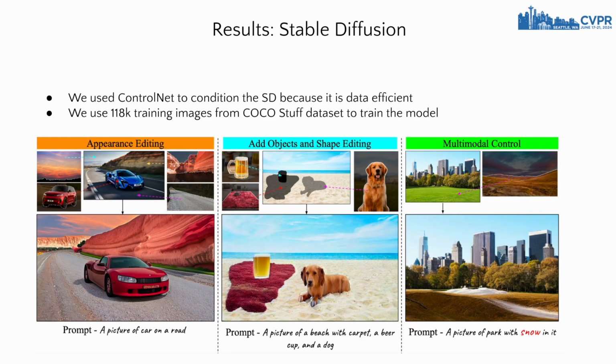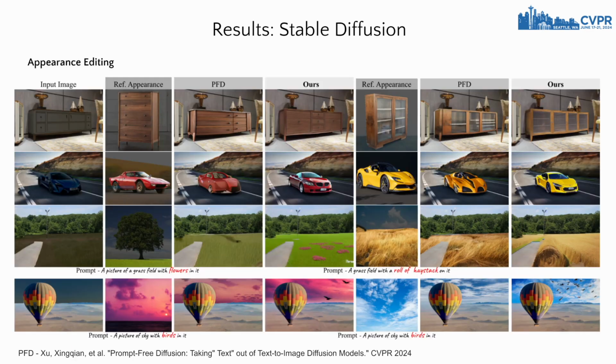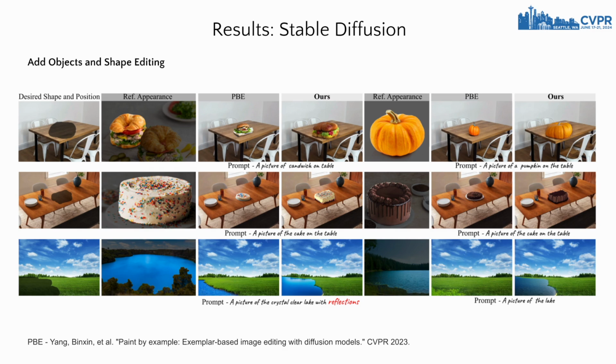For stable diffusion, we use ControlNet to implement our framework and train the model on 118,000 images from CocoStuff dataset. We show comparison of a model with previous works on appearance editing, and it can be seen that our model outperforms the previous methods and also have multimodal control. Here we show results on adding objects and shape editing. Compared to previous methods, our model precisely follows the input shape and appearance of the reference image.